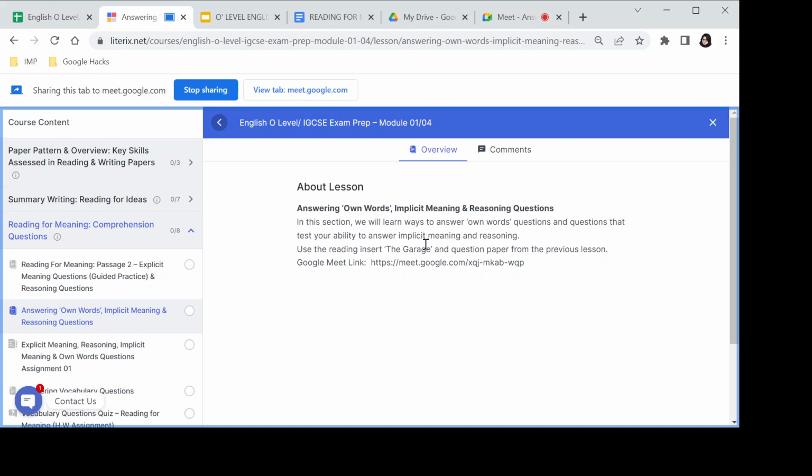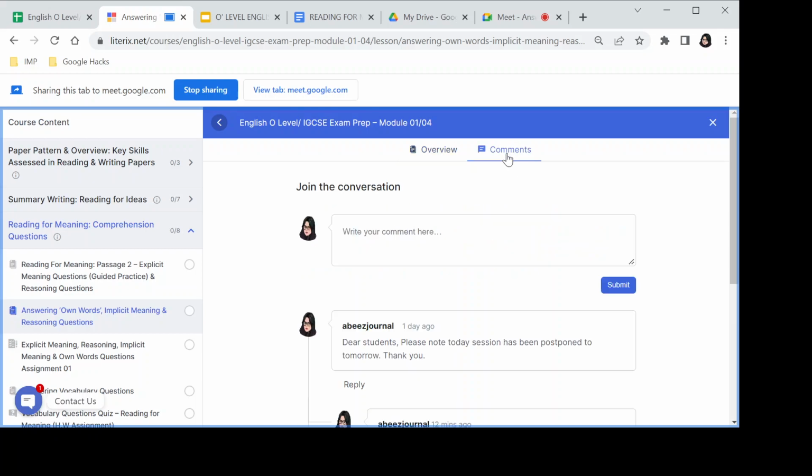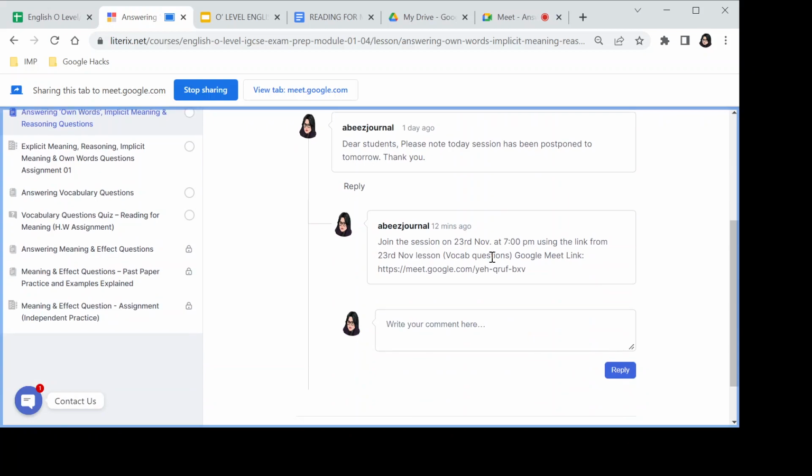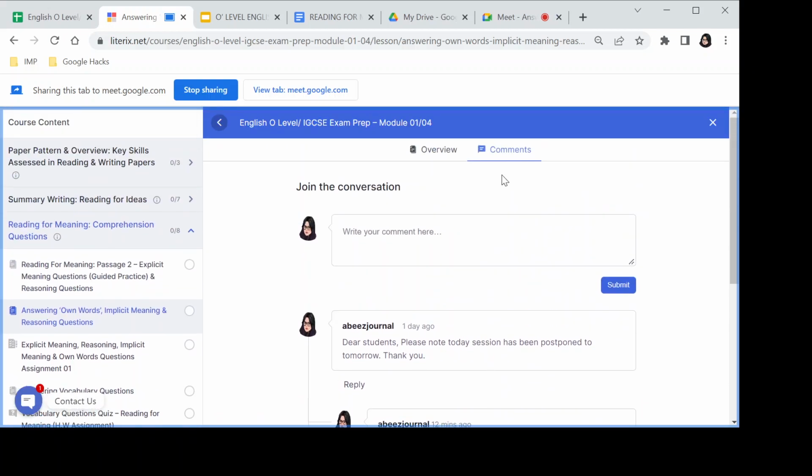All right. They will also ask you for reasons, as the word suggests, but usually the meaning or the answer is hidden. It's implicit, it's covered. It's not really written upfront that you can just spot in the passage and answer. So in today's session, we'll be using the reading insert The Garage from the past papers and the question paper that we have already used from the previous session. If there are any questions, you can also post them here under the discussion comment section.